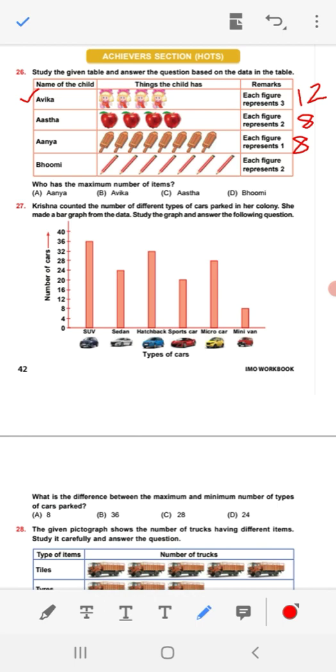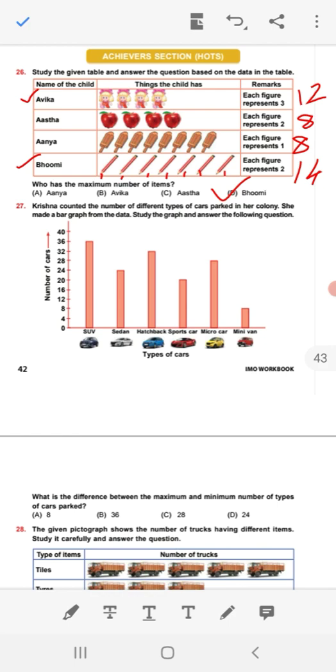How many has Bhumi? See, 1, 2, 3, 4, 5, 6, 7. 7 multiply 2, that is 14. Okay, we have got it. Now give the answer. Who has the maximum number of items? 14, that is Bhumi. So option D is correct here. Pass to the next question, 27.